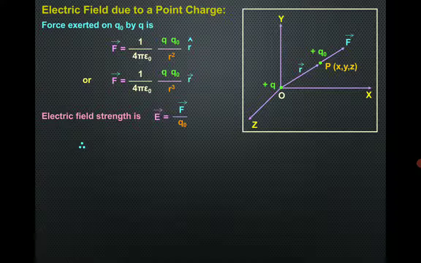So we are going to use the vector form of Coulomb's law in this expression. We can write vector E at position vector r as 1 upon 4 pi epsilon naught q by r cube vector r, or it can also be written as vector E is equal to 1 upon 4 pi epsilon naught q by r square r cap.